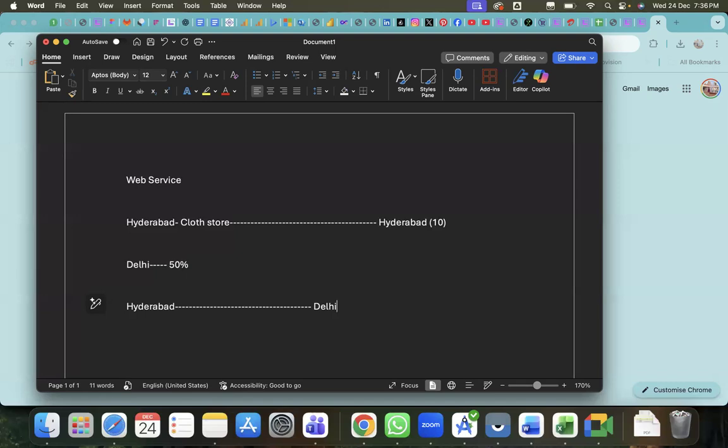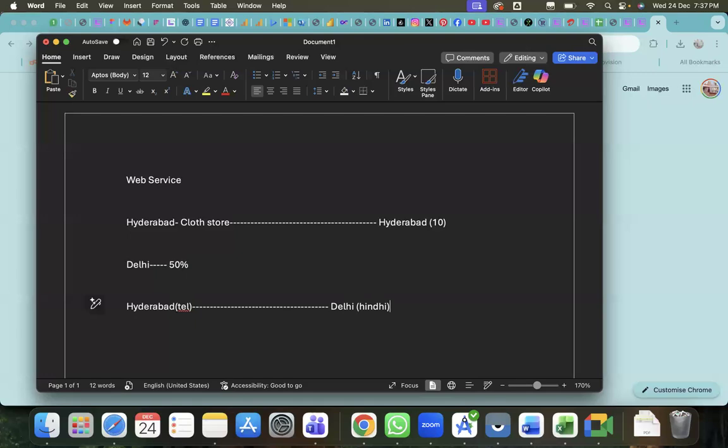Now what happened here? When I traveled there, as a Hyderabadi person, I know only Telugu. As a Delhi person, you know only Hindi. Now the actual problem occurred.